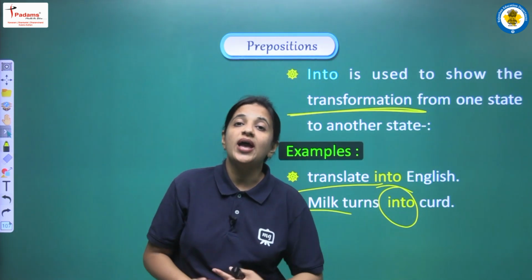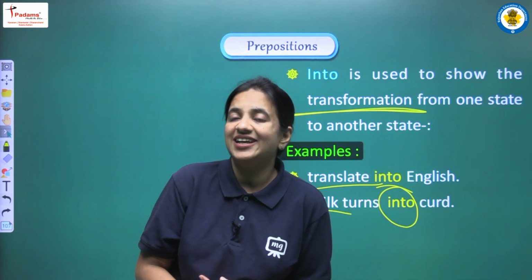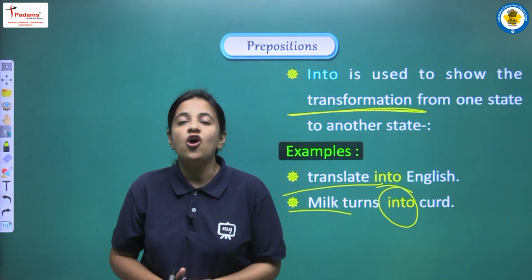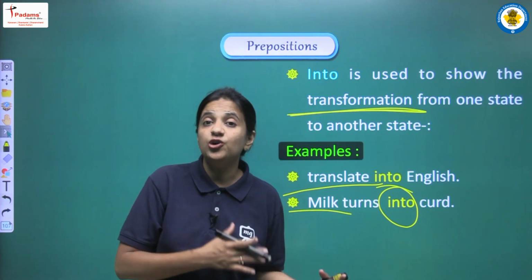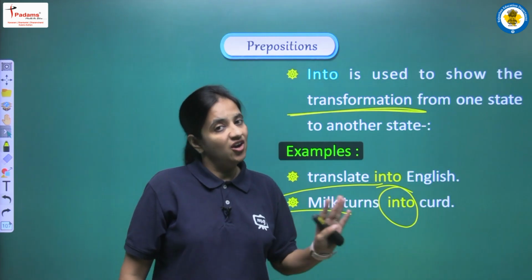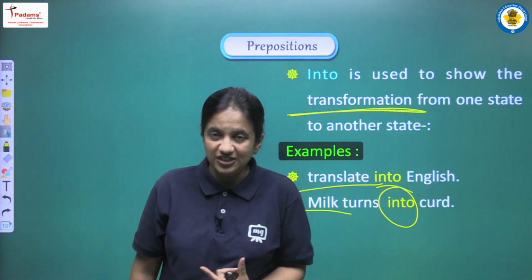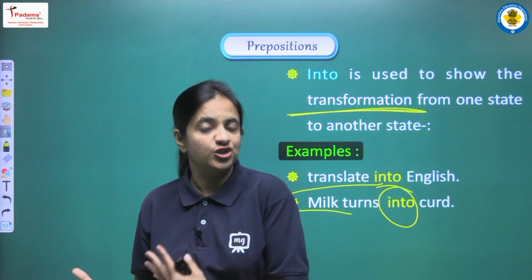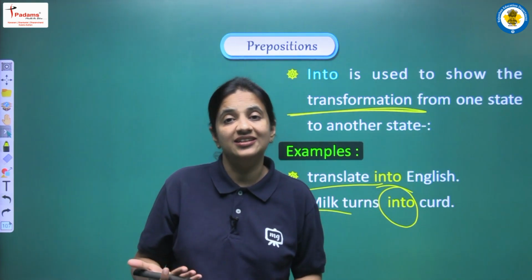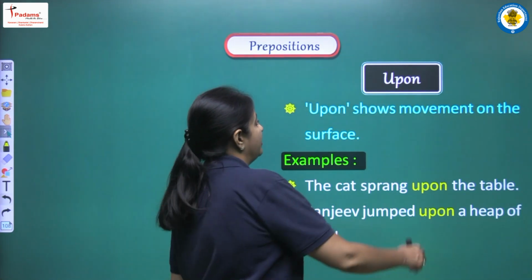So whenever we show any transformation, it means whenever the form of something changes and we can see any kind of transformation in the sentence, then always to show, to indicate, to denote that transformation, we have to use into in our sentence. All right, I hope this is also clear. Into, it's a very important preposition. It is used to show first of all motion, movement that we have discussed, and it is also used to show transformation.